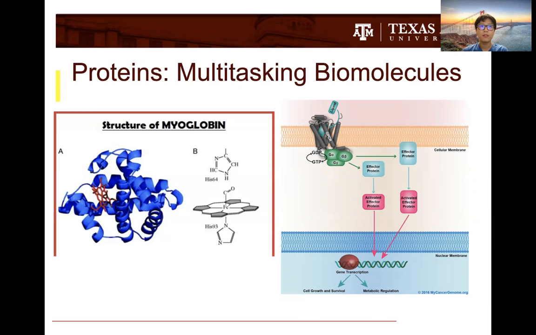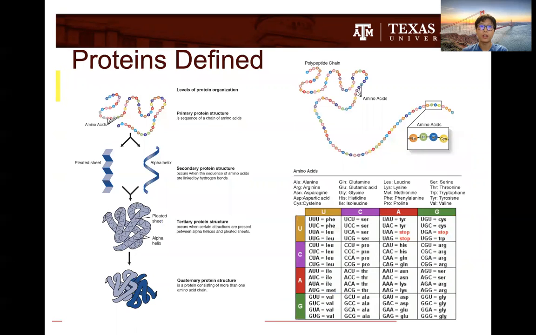Now, what is the very simple definition of a protein? A protein is just a large molecule made up of one or more long chains of amino acid residues bonded together by peptide bonds. It can really easily be thought of as a long chain of Legos connected together. If we just take a look at this image right here, we see multiple different colored beads, and each bead represents one amino acid. And connecting each amino acid is a black bar. That black bar represents the peptide bonds.